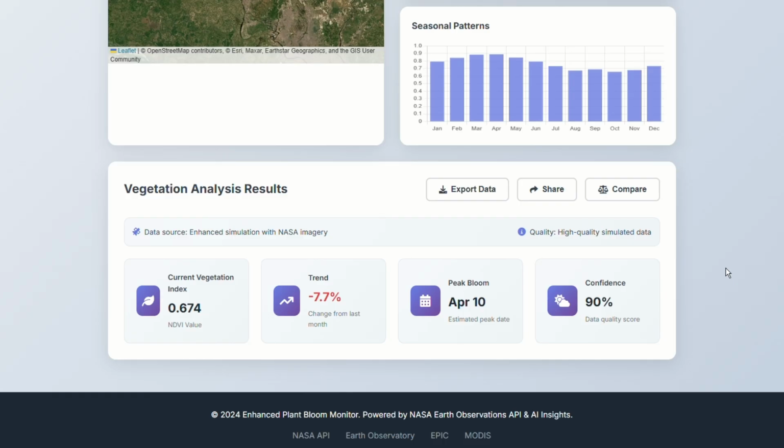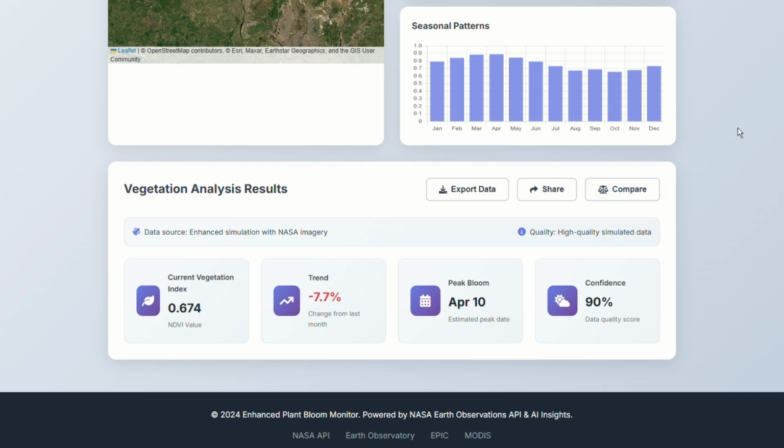And here we have the result of our vegetation analysis. Here we can see the current vegetation index is 0.674. Trend means the change from the previous session. So the trend is minus 7.7%. The peak bloom month is April 10th, and confidence means the accuracy of this data. Here we can export the data, share the data, or compare the data to any other location.